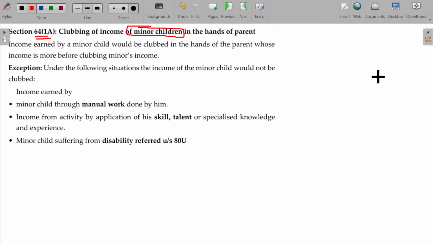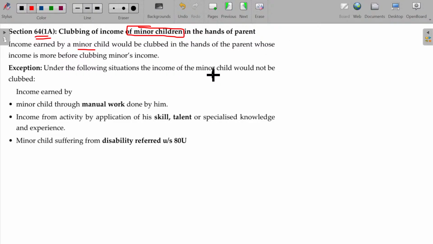You can learn, you can invest, and you can earn money, but it should be clubbed with the parents only. But for super singer and inborn talent, of course, it is not required to be clubbed. Income earned by a minor child would be clubbed in the hands of the parent whose income is more before clubbing the minor's income.